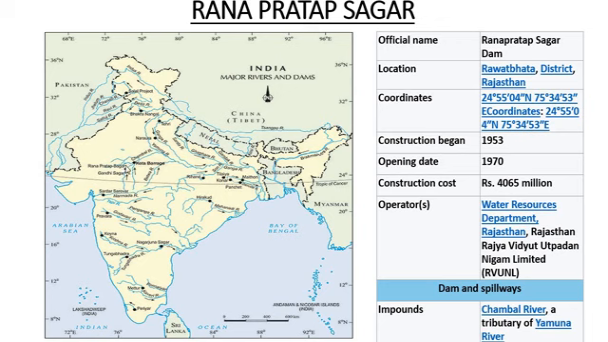So three things we have to remember. First is the state, then the river, and the next one is the name of the dam. Rana Pratap Sagar is in Rajasthan, and the name of the river is Chambal River.